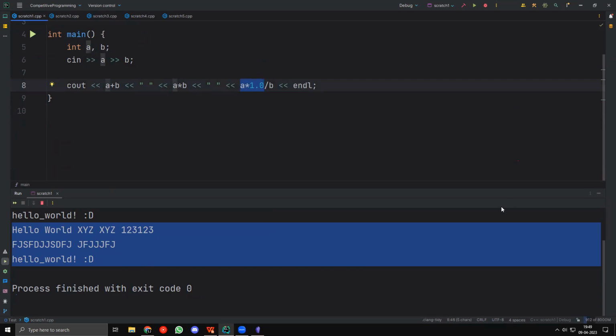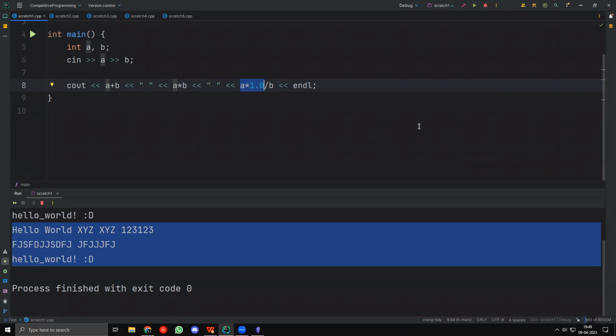But float would take extra memory than int. Rishi, you don't have to worry about memory much for now. As you solve harder and harder problems, you will find that it's pretty important to care about memory. But for simple problems, at least till Div 2 C, you don't really need to worry about memory and stuff like that.